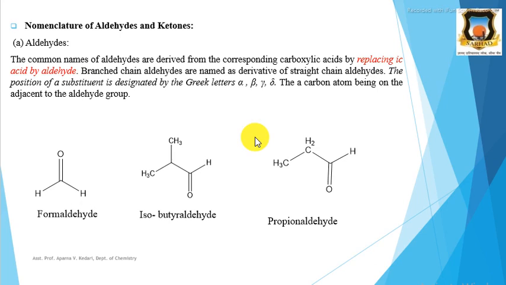The positions of substituents attached to the carbons are designated by the Greek letters alpha, beta, gamma and delta, with the alpha carbon being adjacent to the aldehyde group. Here formaldehyde is a common name. Here isobutyraldehyde, a 4 carbon aldehyde, and at the second carbon, that is the alpha carbon, there is a methyl group. Therefore, it is isobutyraldehyde. This is a straight chain compound, and here it is a 3 carbon aldehyde, that is propionaldehyde.